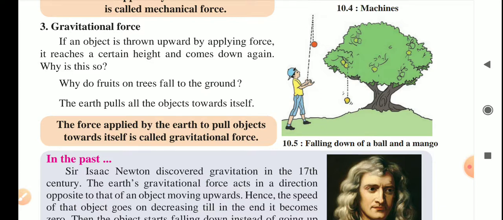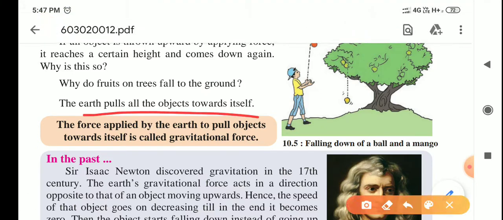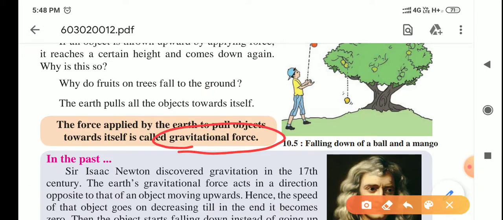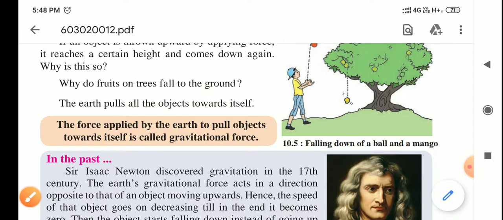The earth pulls all the objects towards itself. That's why these objects are falling to the earth's surface. Now the force applied by the earth to pull objects towards itself is called gravitational force. These objects are moving towards the earth's surface because of gravitational force. It is the force applied by the earth to pull objects towards itself.